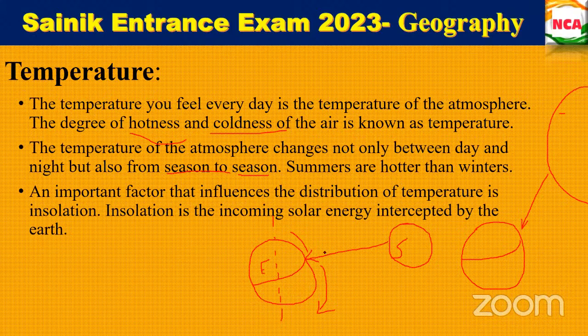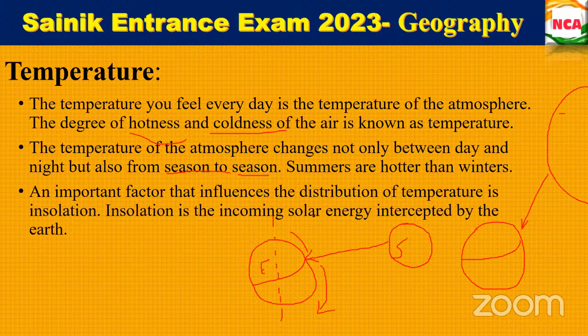The temperature will be high in the equator region because the sun's rays hit directly on the equator. So when you go near the poles, you can mute yourself and talk now, if you want to talk.